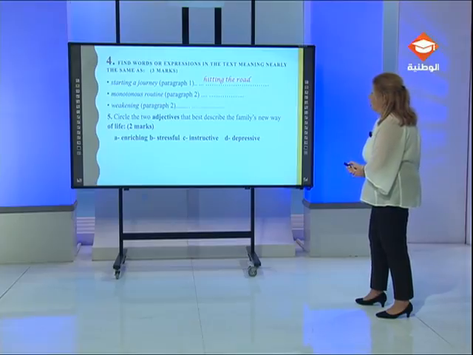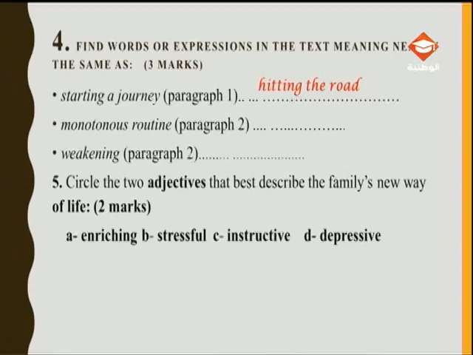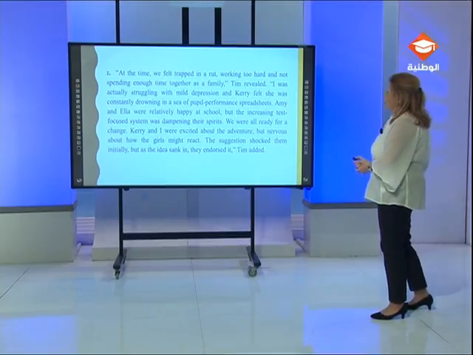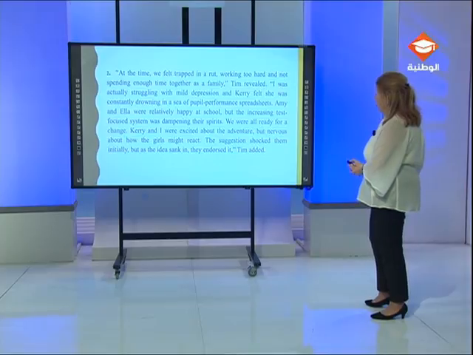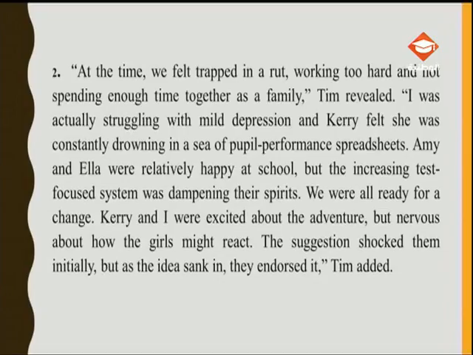So what type of word I have to look for in paragraph 2? It must be a noun. I go back to paragraph 2, and by reading the first sentence of the paragraph: At the time, we felt trapped in a rut, working too hard and not spending enough time together as a family, Tim revealed.